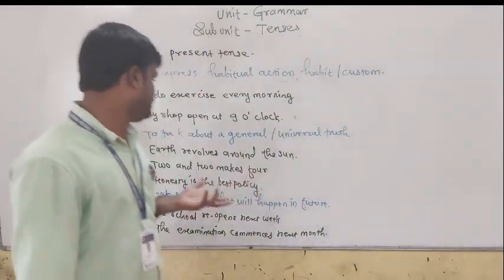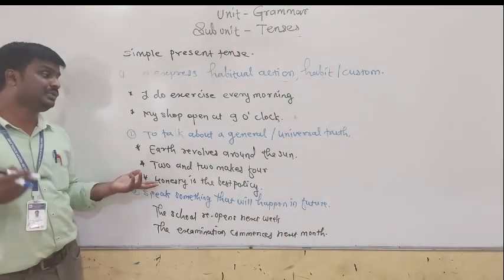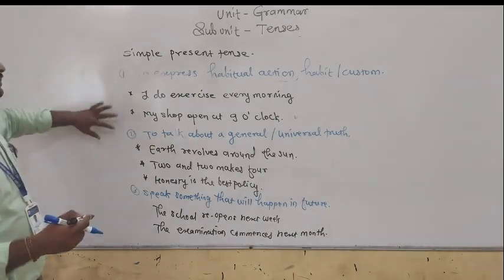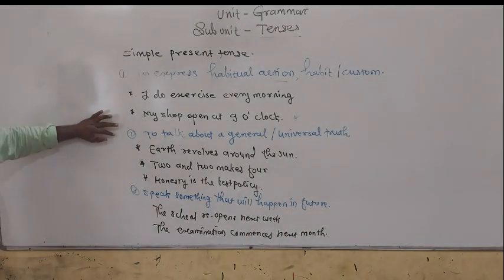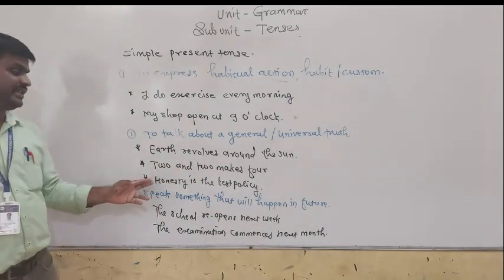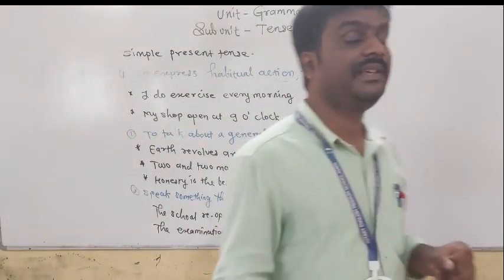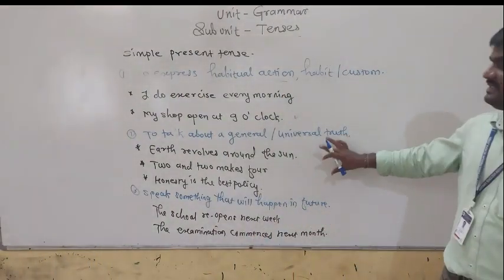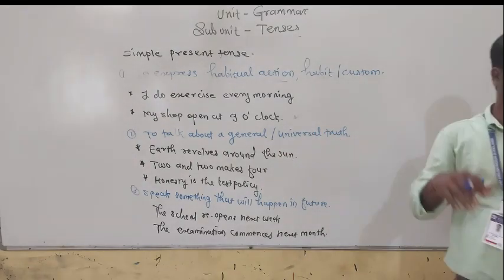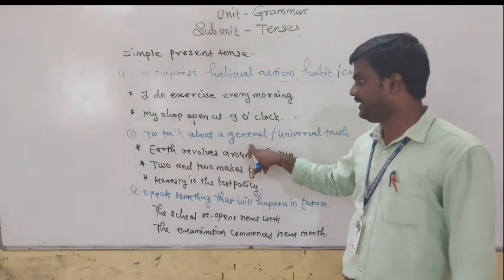It is a universal truth. Earth revolves around the sun. It is also a universal truth. 2 and 2 makes 4. Honesty is the best policy. These are examples of general or universal truth, and to denote such truths, we use simple present tense.